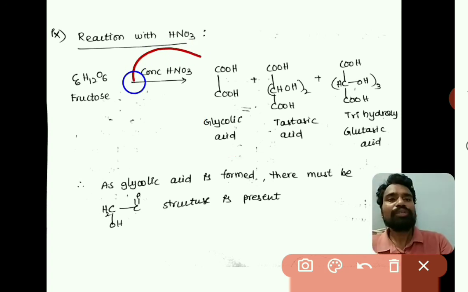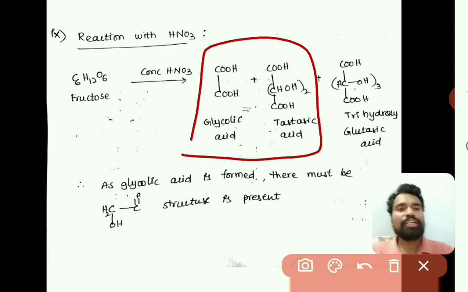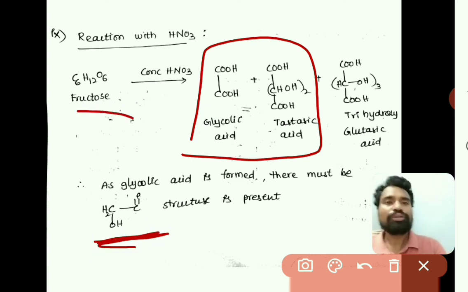Because HNO3 is a strong oxidizing agent, ring breakage also takes place, chain breakage also takes place with concentrated HNO3. As we are getting glycolic acid, it means there is a CH2OH and C double bond O unit present in the fructose.